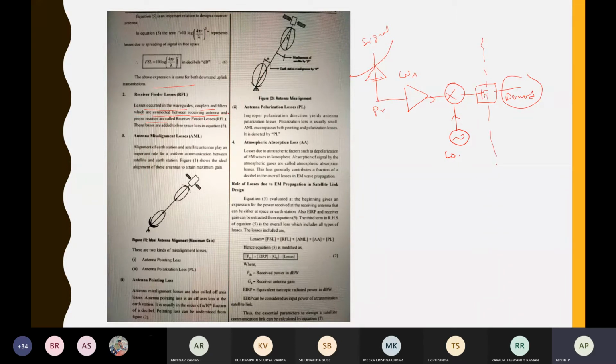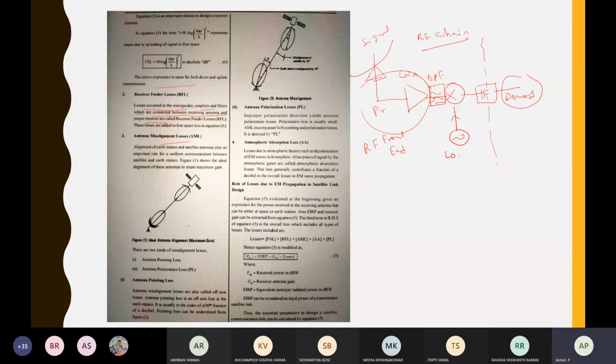The waveguides, the front end antenna, that is the RF chain. In telecom it is famously called the RF chain because it operates in the radio frequency. This particular part is called the RF front end in the receiver. So the RF front end, waveguides, couplers, and filters, whatever are there. Obviously at the start you need a filter, right? A tuned filter is needed to tune into a particular frequency of interest. So all those losses are receiver feeder loss.